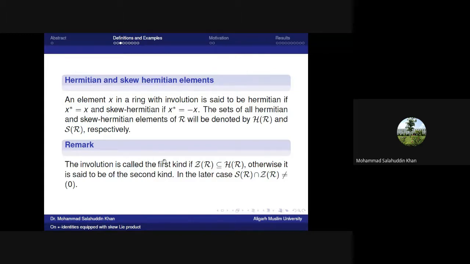The involution is called the first kind if the center of the ring R, Z(R), is contained in H(R), otherwise it is said to be of the second kind. And in the second case, the intersection of S(R) with the center of the ring is not equal to 0. So throughout the discussion, involution means a second kind involution.